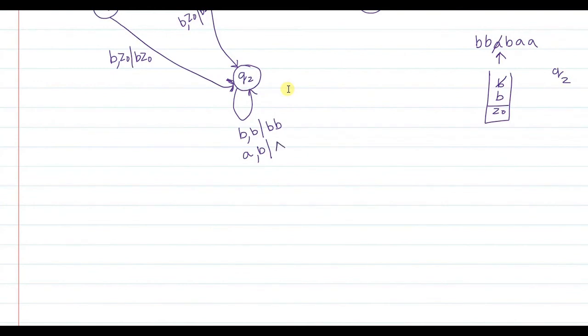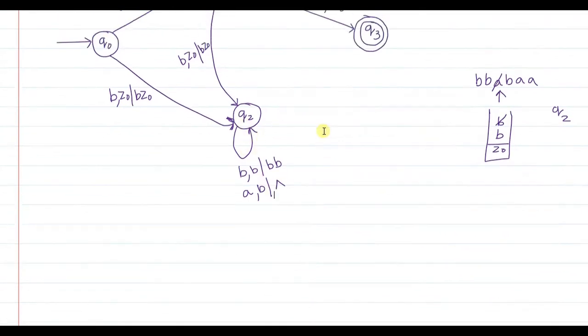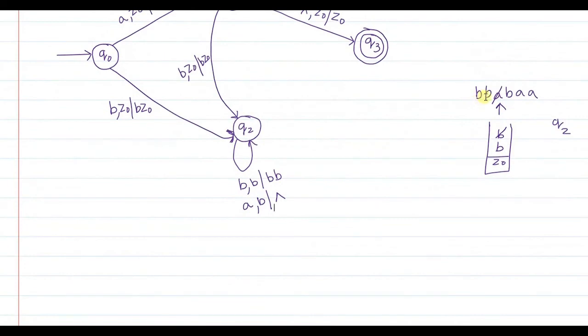Now see, you will still remain in Q2, because so far the number of B's was more than the number of A's. After cancelling one B with one A, it may so happen that the number of B's that were more might have become equal to the remaining number of A's.